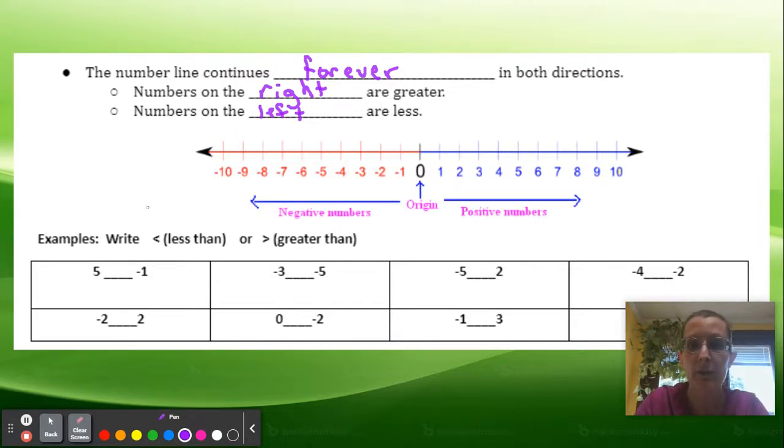On these examples, you're going to answer these on your worksheet and in the Edpuzzle video. You're just going to write the less than symbol or the greater than symbol. So this first one, we're looking at +5. +5 is right here. And -1. We can tell that 5 is to the right, so 5 is greater, and you can always remember, alligator eats the bigger number. So in this question, 5 is larger. Now answer the next questions and check them in the Edpuzzle video.